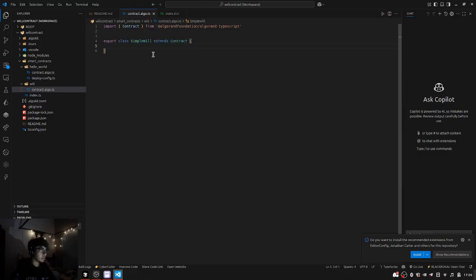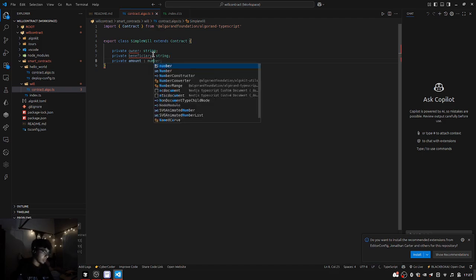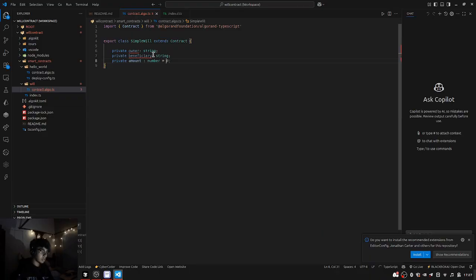Okay, now what are the basic things we need while creating a will? We need an owner, right? We need a beneficiary who's going to claim the assets. We need the amount that you're going to deposit over there. That will be amount, a number, right? And let's initialize it to 0. You can also initialize a string with empty values, right? Empty string.